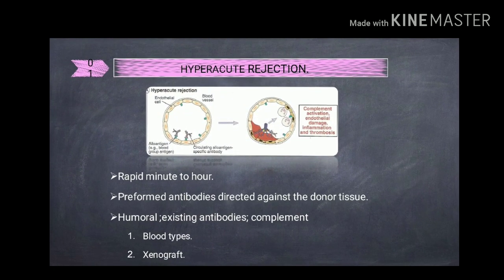Hyperacute rejection. Rapid, from minutes to hours. This type of rejection occurs very rapidly, resulting in necrosis of the transplanted tissue within minutes or a few hours of contact. It always results from the reactivity of the donor cells with pre-existing antibodies. Hyperacute rejection usually occurs within 24 hours of transplantation. It is characterized by thrombotic occlusion and hemorrhage. Blood types and xenografts are the best examples for hyperacute rejection.